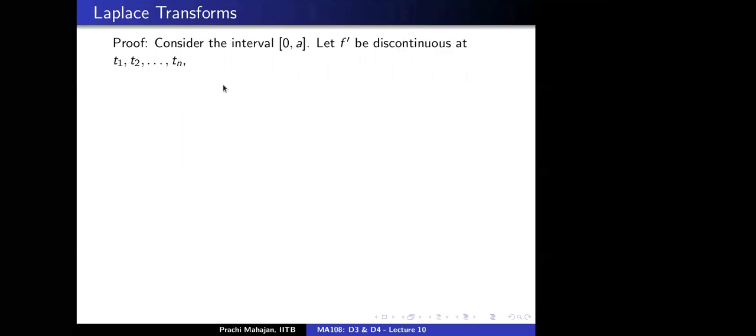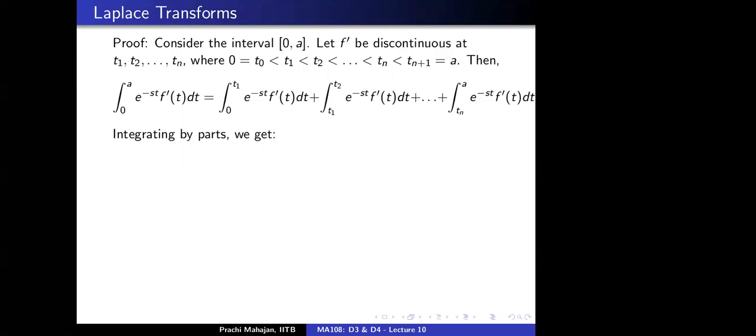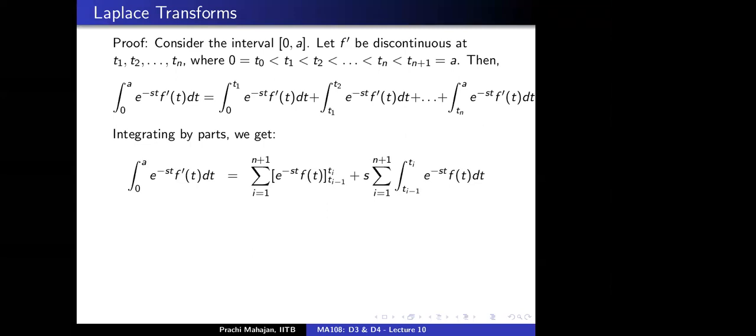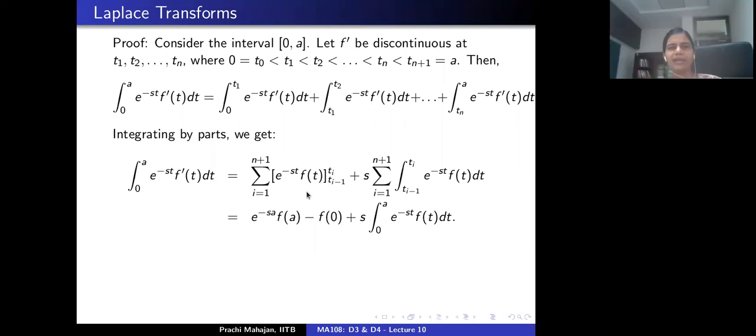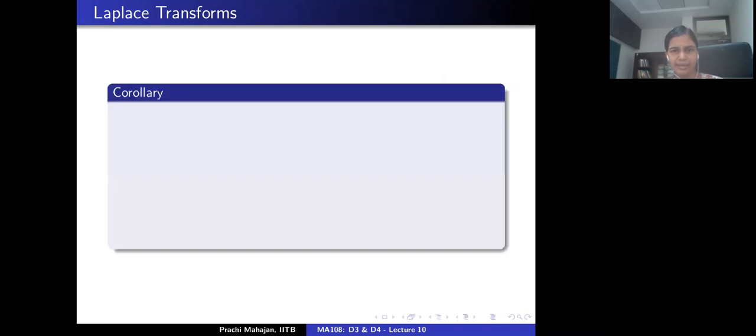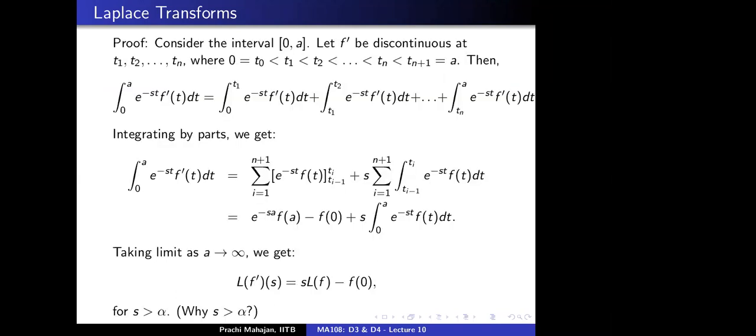Ma'am, in the integration by parts. Okay, so in the integration by parts, where did we use it? We directly wrote f(a) minus f(0) in the first summation. In the first summation, meaning over here, yes. So we can only write that when f is continuous. What can we write when f is continuous? That this first summation is equal to e to the power minus sa f(a) minus f(0). Correct. All right, very nice. Is this bit okay with everybody present here? Everybody with me up till this point?